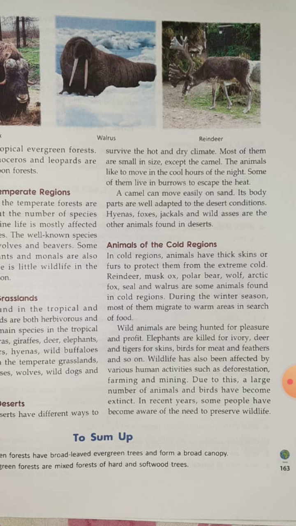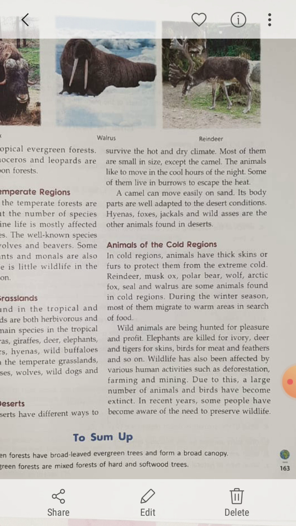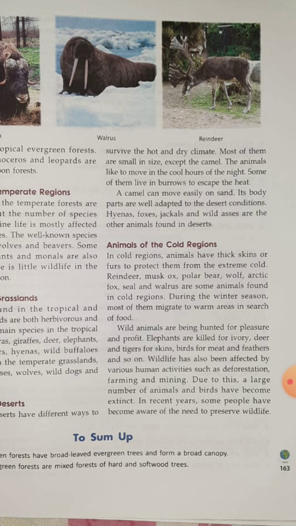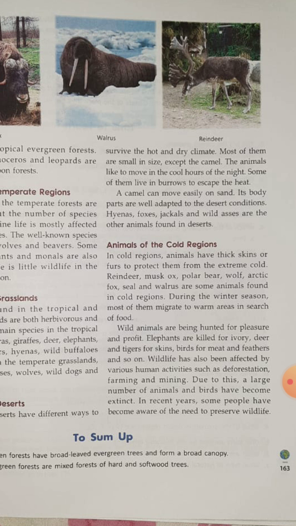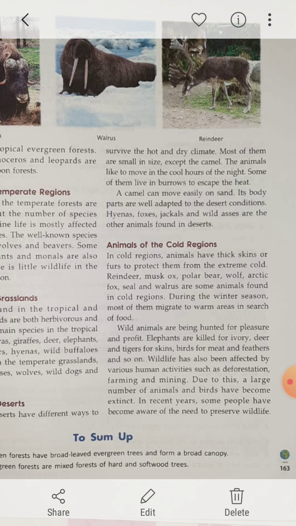Now, animals in the cold region, children, extremely cold. Reindeer, musk ox, polar bear, wolf, arctic fox, seal, walrus, they are found in the cold region. Clear? During the winter season, most of them migrate. Migrate means what? Moving from one place to another. Clear? So why do they move from one place to another? In search of food.